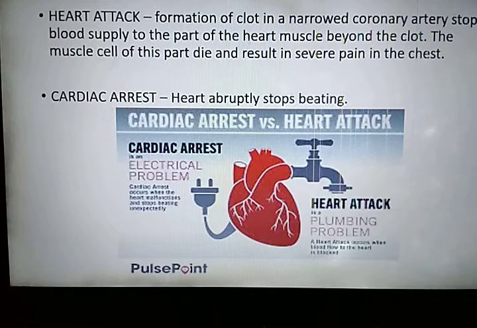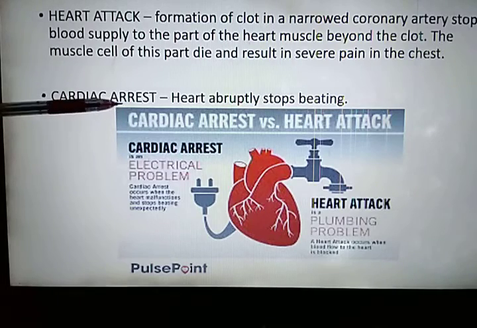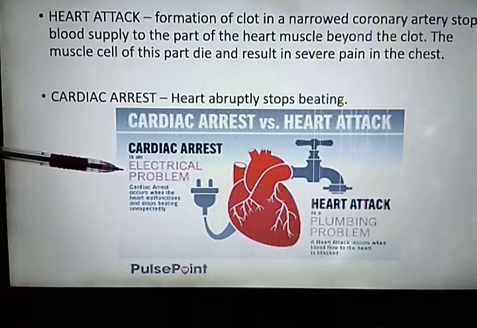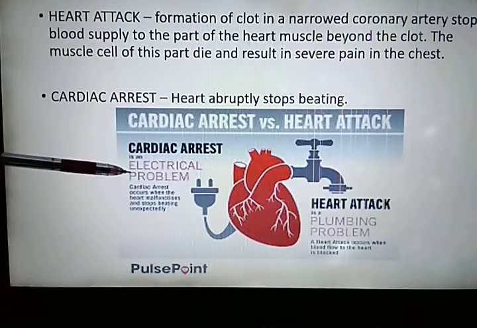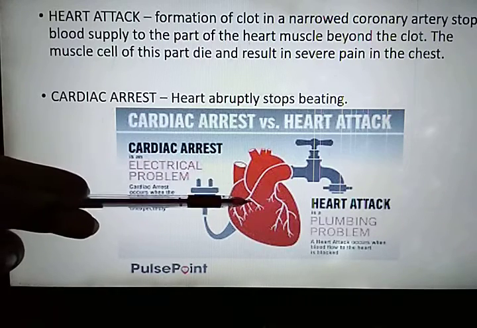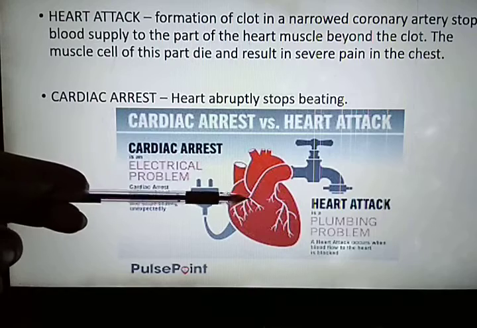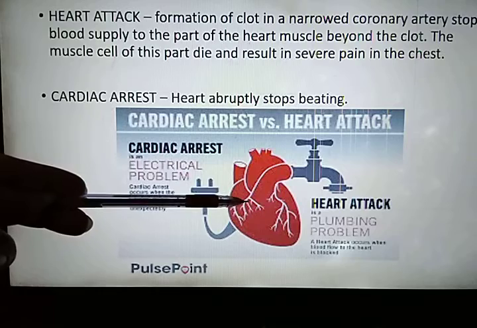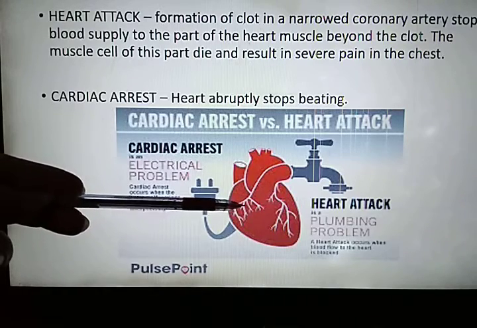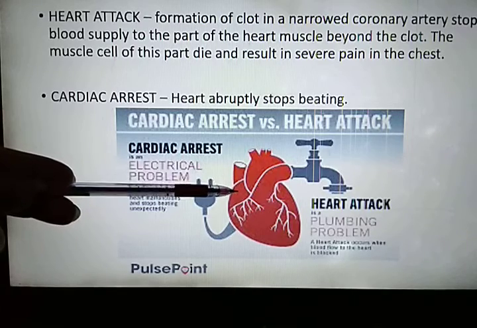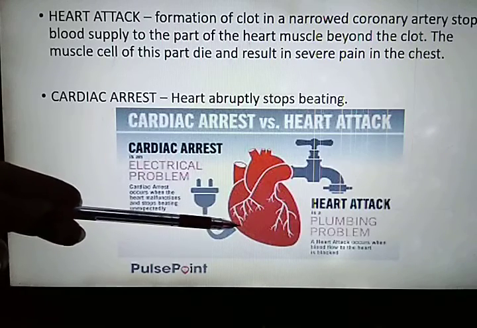Here is the picture. You can see here cardiac arrest versus heart attack. Cardiac arrest is an electrical problem. Any reason can be there: either the SA node is not able to provide the impulses to the AV node, or the AV node is not able to pick up the impulses from the SA node, or any other reason due to which the heart stops beating suddenly, and in such a condition even the death of the person can take place.